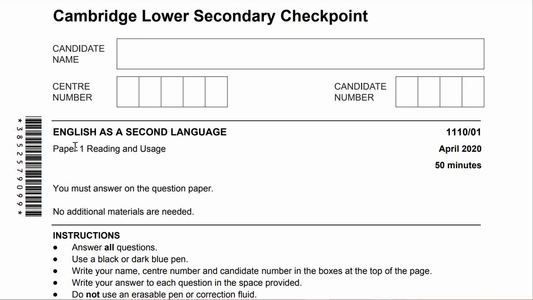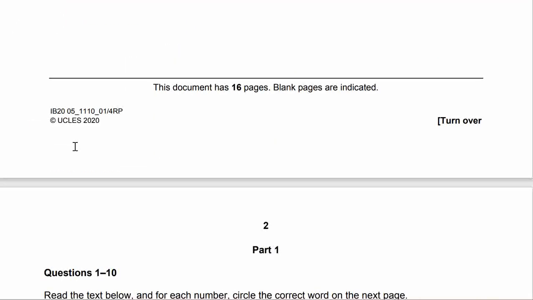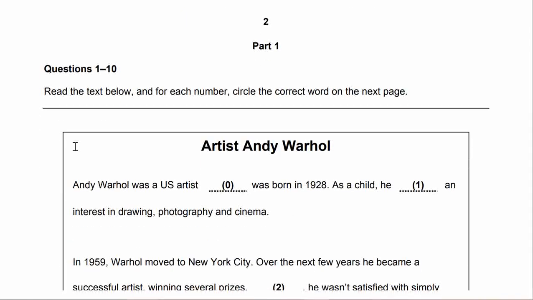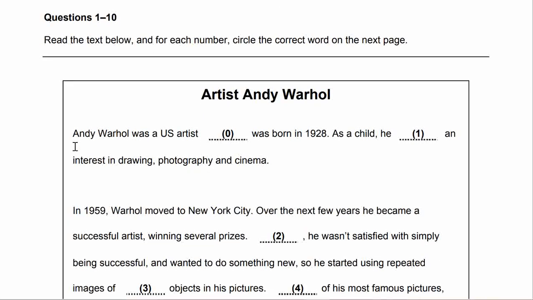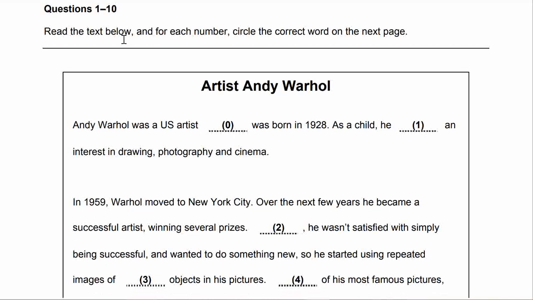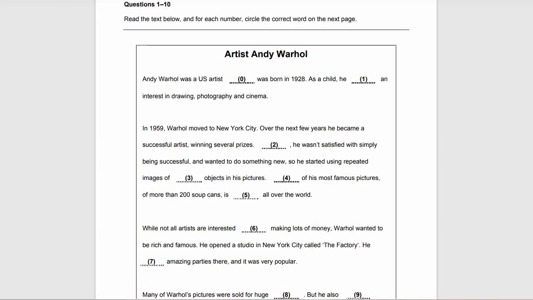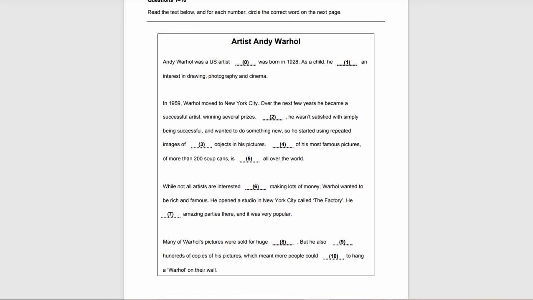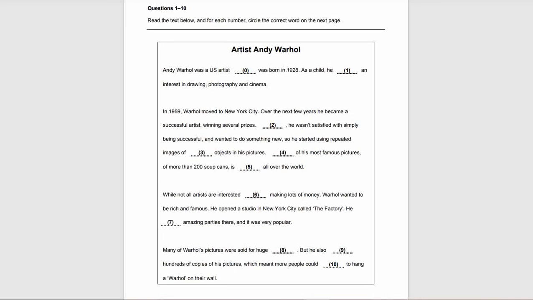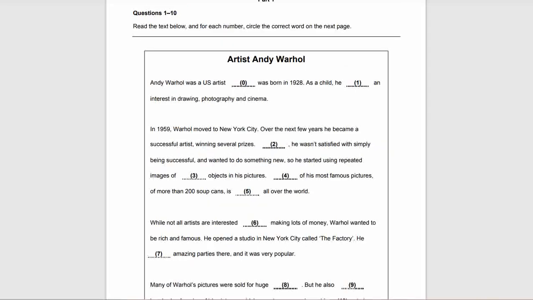Let's get started and we'll go over the questions first, so you may take a screenshot and try to do them before we see the discussion. This is Part 1, questions 1 to 10. We have to read the text below, and for each number, circle the correct word on the next page. I'll zoom out if you want to take a screenshot. This is the whole page of questions 1 to 10.